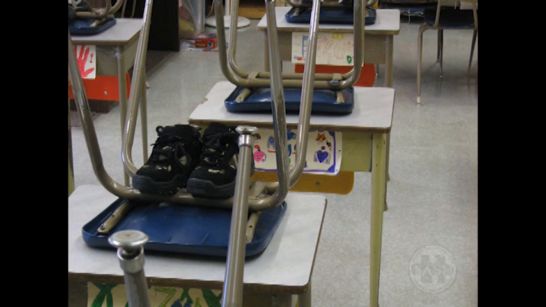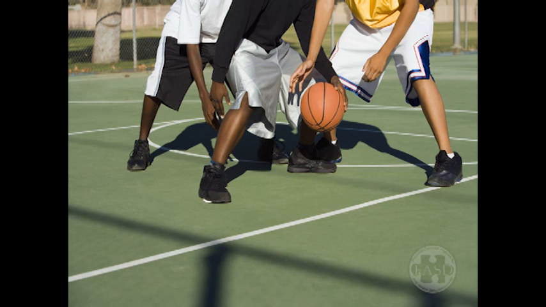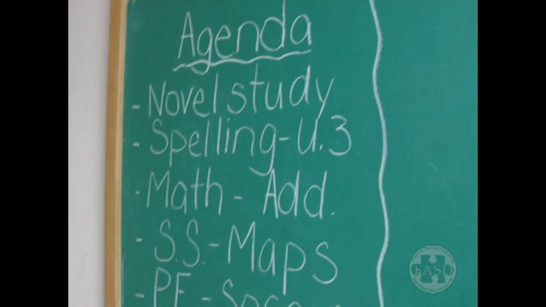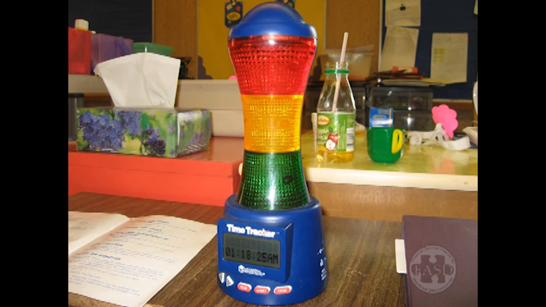Seat the student at the front of a row or in an area where distractions are kept to a minimum. In the classroom, try to provide a quiet place for the student to go to when he or she is feeling overwhelmed. Provide plenty of activity breaks for the student. Use visual supports to provide a list of jobs, the day's schedule, classroom rules, and reminders or prompts. Allow the student who is tactile seeking to have a fidget toy, something that provides a sense of comfort and calm. A koosh ball or clay are good examples. For some students, a visual timer may help to keep them on task and focused.